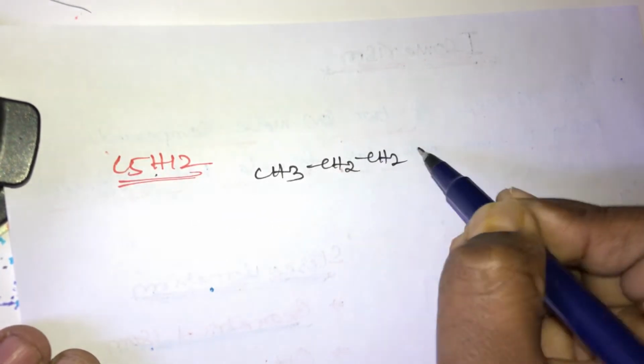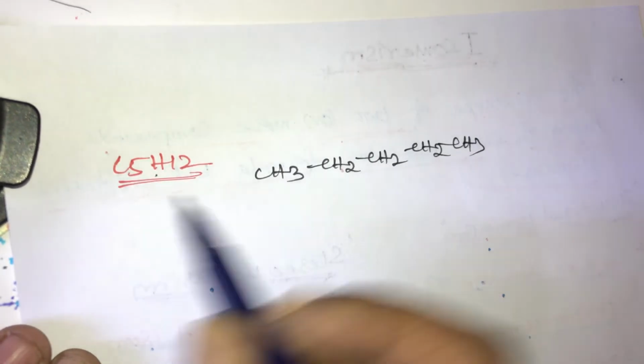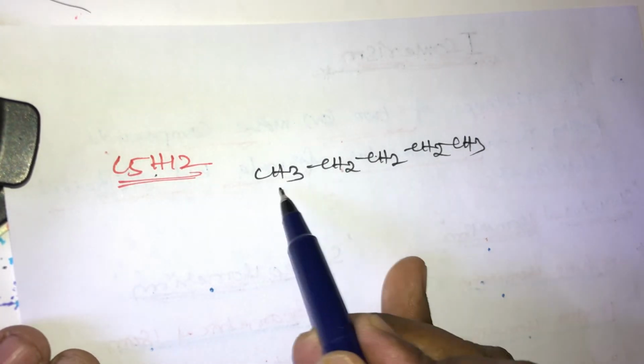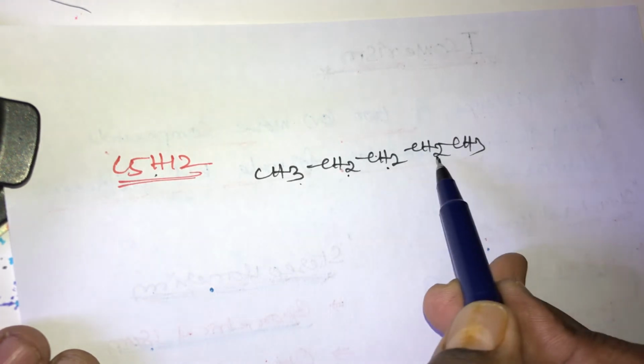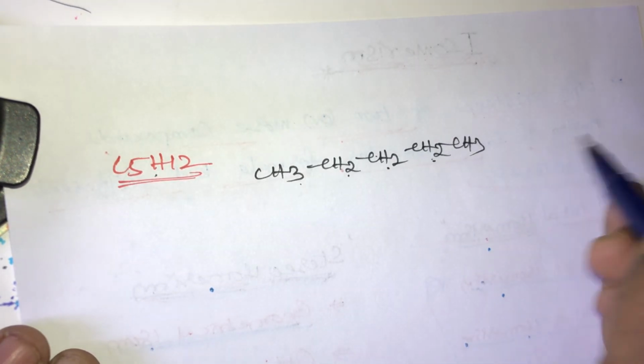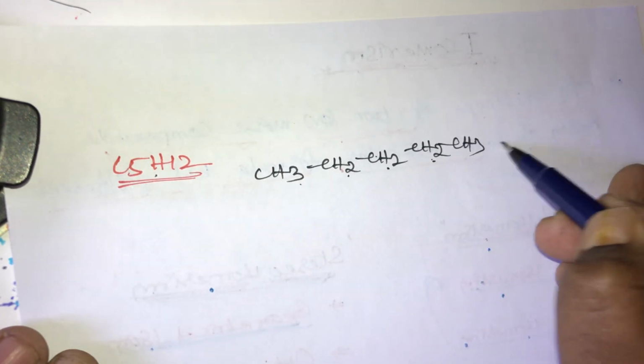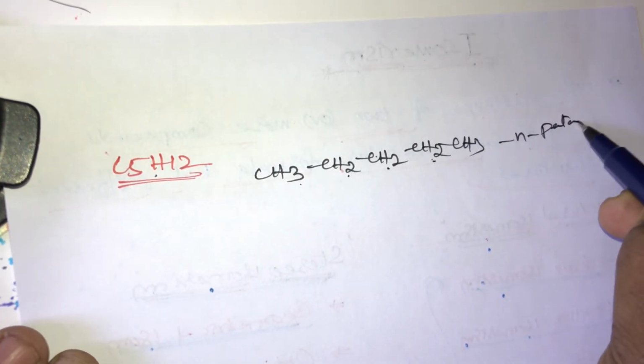Now take another example, students, C5H12. In C5H12, how many structures are possible? Here 5 carbons are there: CH3, CH2, CH2, CH2, then CH3. Carbons 1, 2, 3, 4, 5, and hydrogens 3, 2 is 5, 2 is 7, 2 is 9, plus 3 is 12. Everything is balanced. This name is called n-pentane, normal pentane.